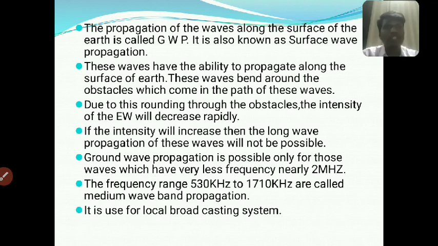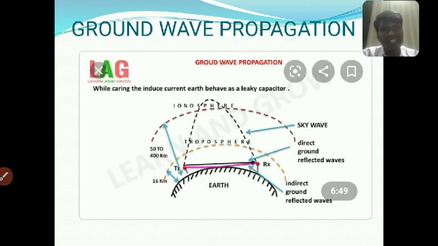Due to this bending around the obstacles, the intensity of the electromagnetic wave decreases rapidly. The bend is created, and the intensity decreases because of the diffraction pattern.